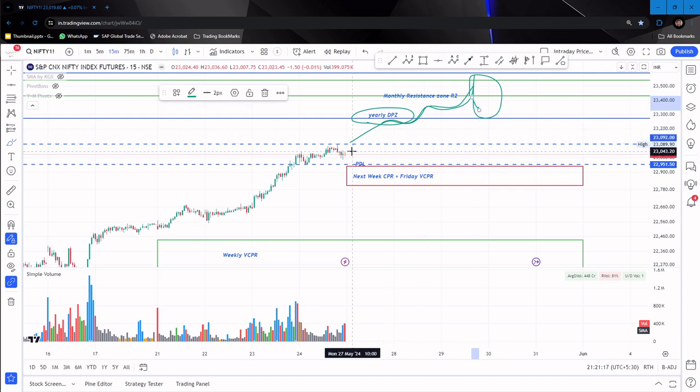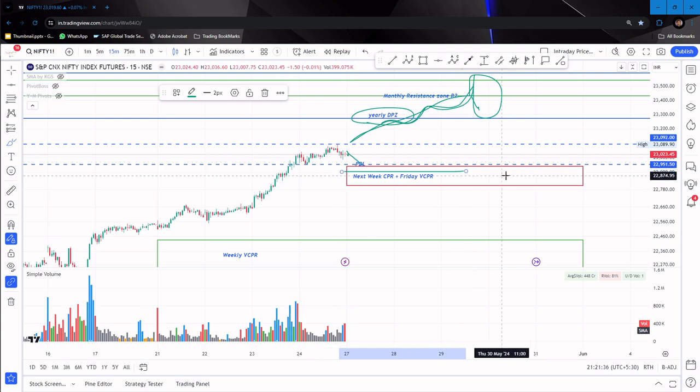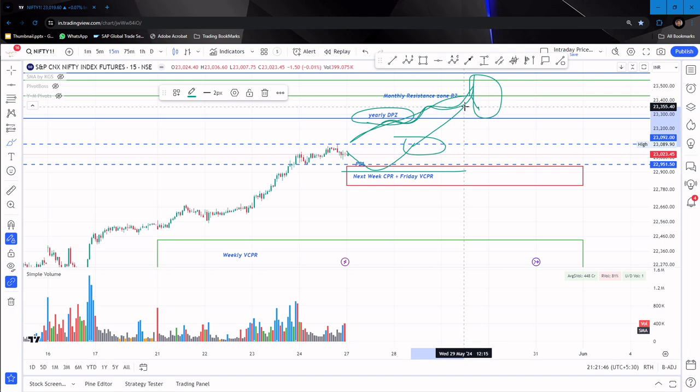So tomorrow the expectation is that if the prices open above the previous day low and start trending, then it can go over here and face some resistance. Or if the price opens flat at the CPR, then there is a possibility of coming towards previous day low and taking support over there. Why? Because it has the next week CPR as well, and it has the virgin CPR as well. And if it takes support, it can go further up, but still it has to break this previous day high convincingly to go further upside.